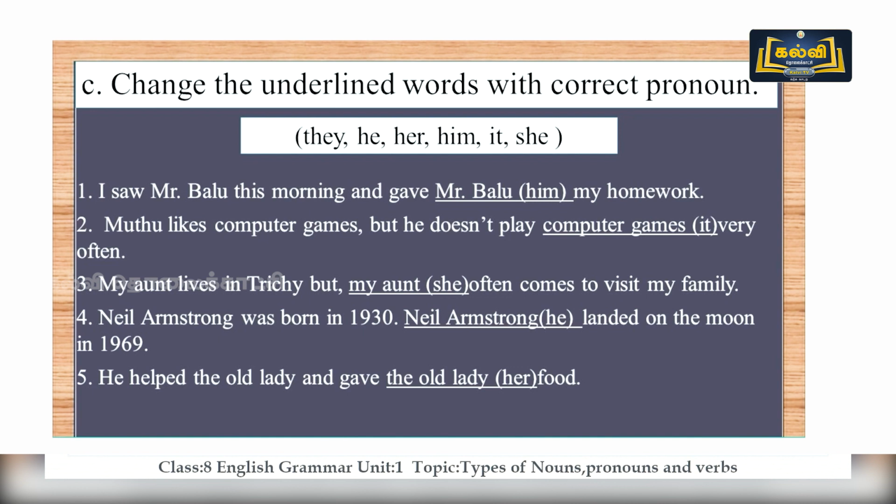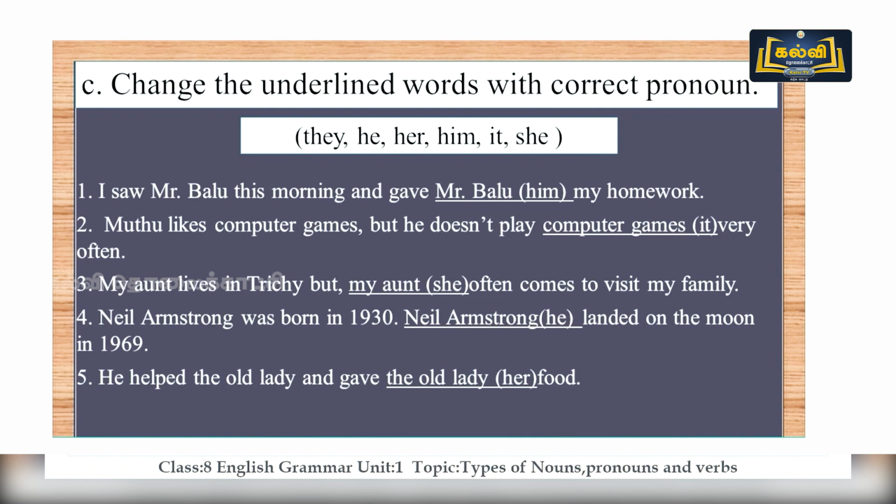Neil Armstrong was born in 1930. Neil Armstrong landed on the moon in 1969. So, you want to replace Neil Armstrong the second time with a pronoun. He helped the old lady and he gave the old lady food. So, you are going to replace the old lady. Let me give you the answers.